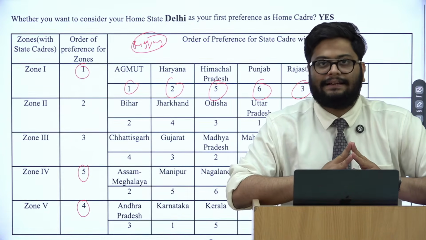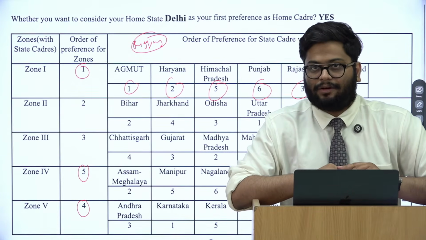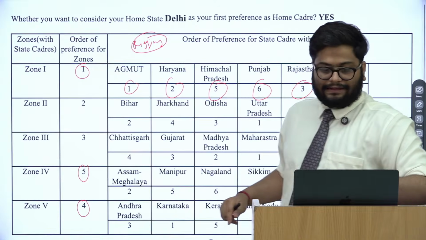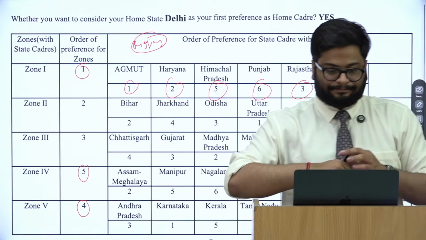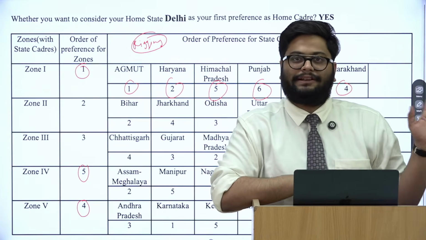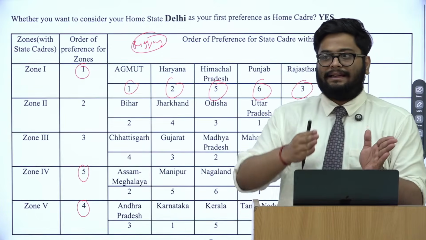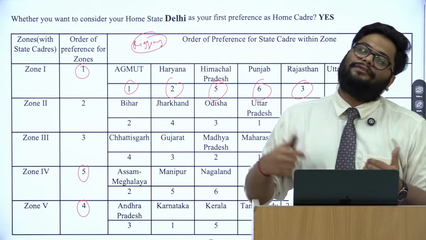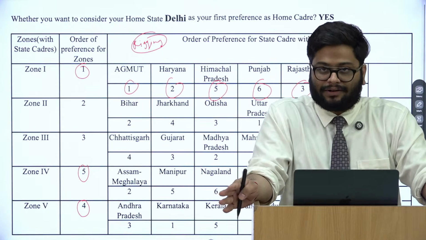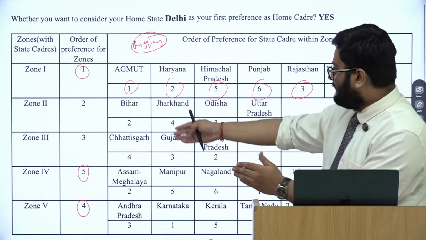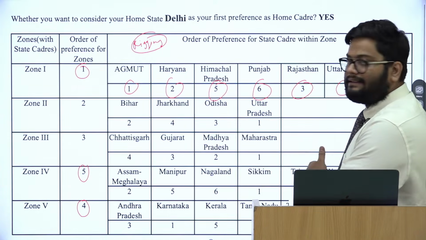I'll explain the changes. So carefully just understand the contrast, and then you will be able to put your home state also properly. Okay. So what was happening last time was that I could easily rig the system and I could do some sort of maths, some sort of permutation combination was easily available, and I could predict my expected states. And if I don't want to serve in northeast India, if I don't want to serve in southern part of India because I come from North India, I could easily place it lower in the order, or I could be even in the zone I could place certain states at the very last.